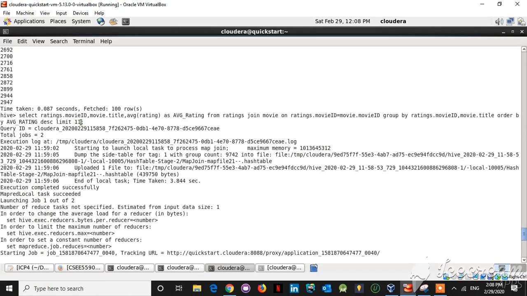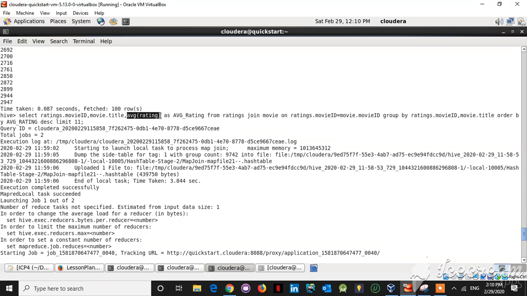For the third query, we are joining the ratings table and the movies table on movie ID. Then we are grouping by each movie, and we are ordering it by the average rating.